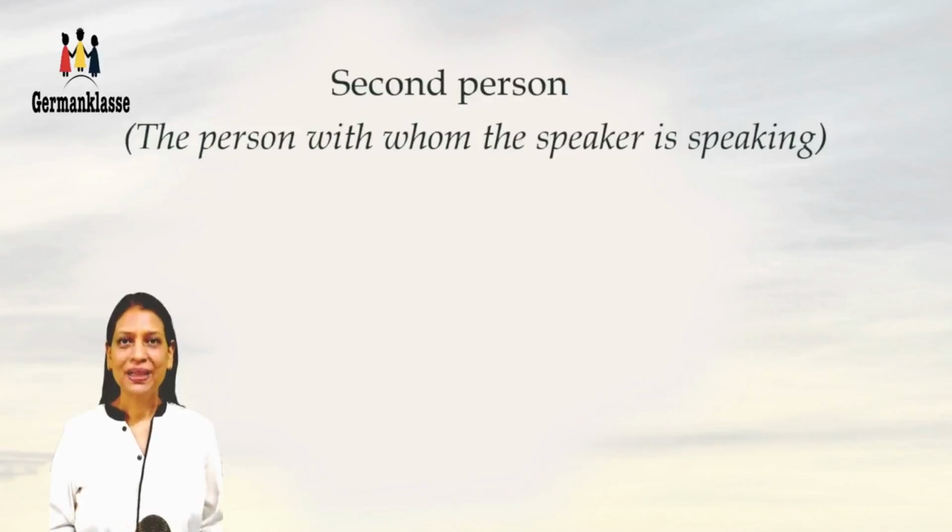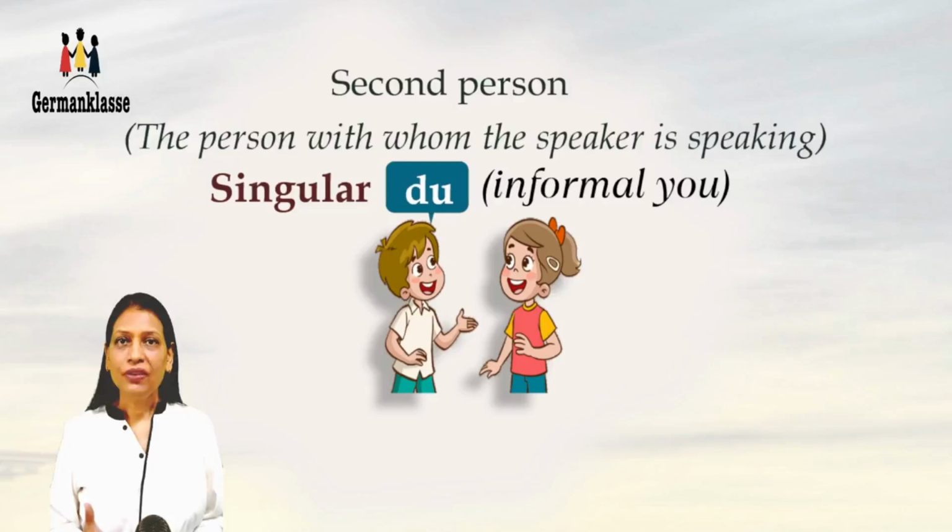Second person. Second person is the person with whom the speaker is holding a conversation. And when we talk to someone, how do we address them? We call them you. In German, we have two different words for you, an informal and a formal you. An informal you would be du.